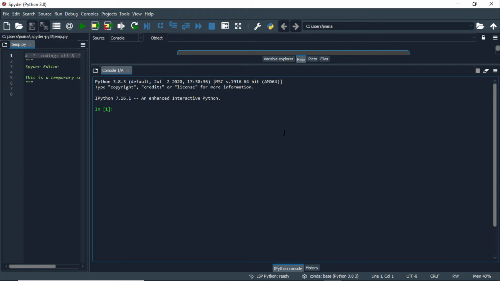Here I have reopened Spyder. Let's suppose we want to calculate the area of a circle with radius r, or radius 5. Then we have to write 3.14 into (5 square).